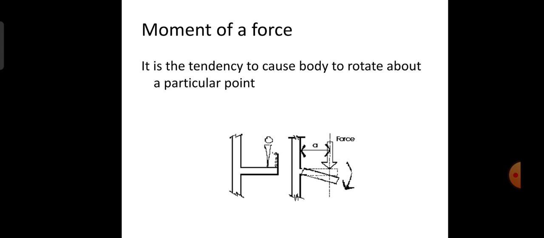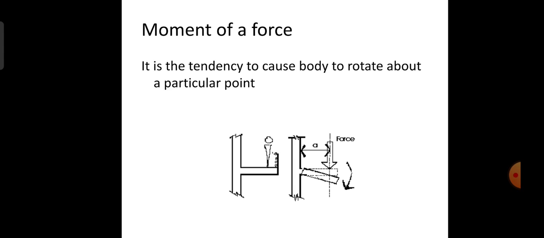You can observe in the sketch here. The moment is developed for a cantilever beam, which I have taken here. The force is acting at the free end, and A is the distance between the force and the fixed support. As the force acts, there will be a deformation.